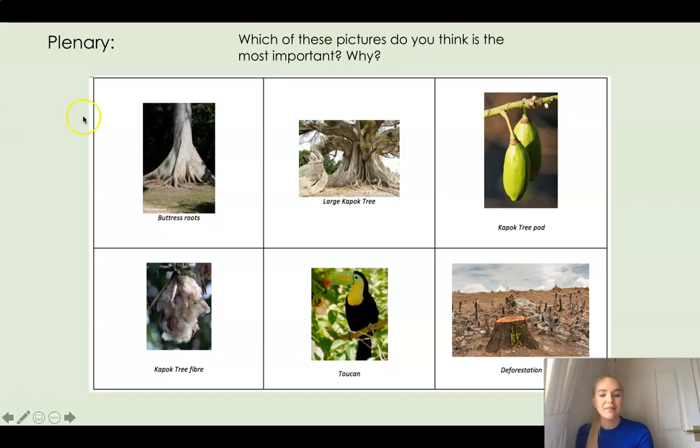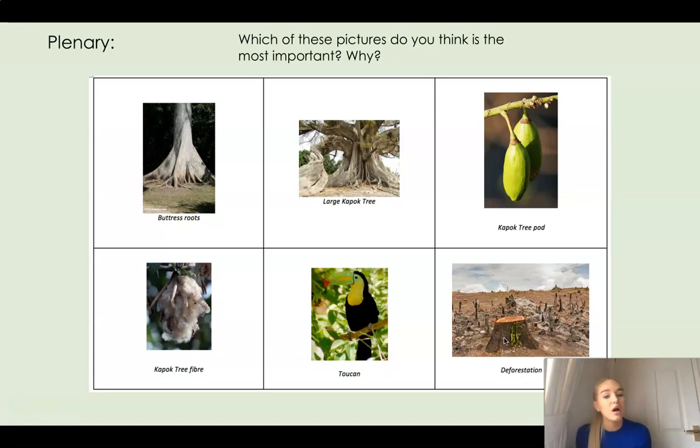Okay, so I've got a few of you saying maybe the toucan was the most important because that's an animal and animals are really precious to us. You might have said that buttress roots are really important because what were they used for? That's right, the buttress roots are making sure that the tree didn't fall down if the tree was actually really, really thin, the buttress roots give stability for that tree. Now, you might have said deforestation is really important because this picture has a lot of imagery, isn't it? You've got the trees which have been cut down, you've got the rainforest which is no longer there, so that picture might have been really important.